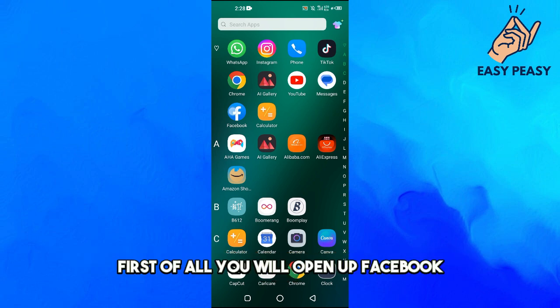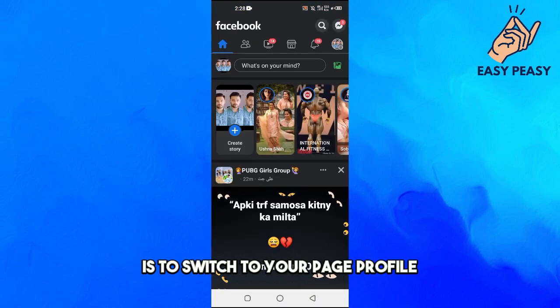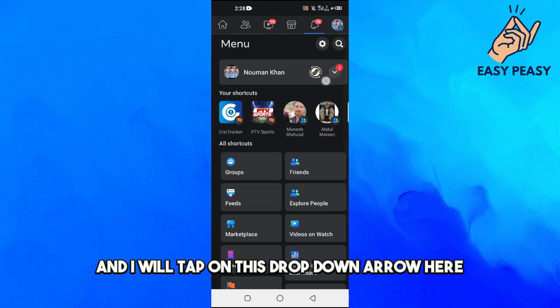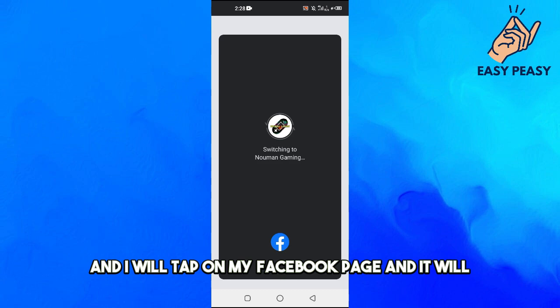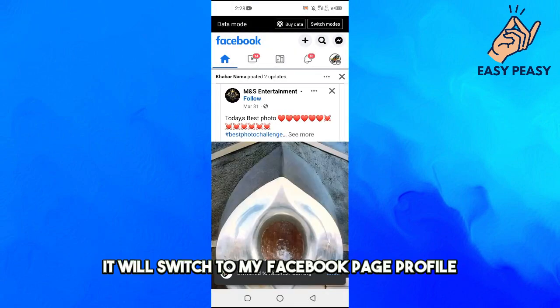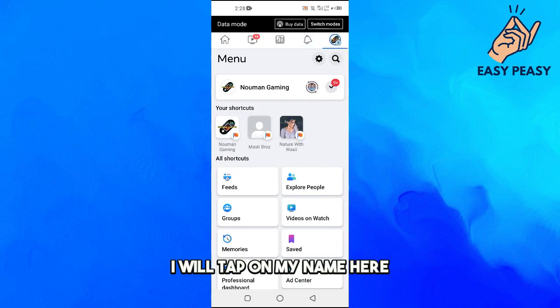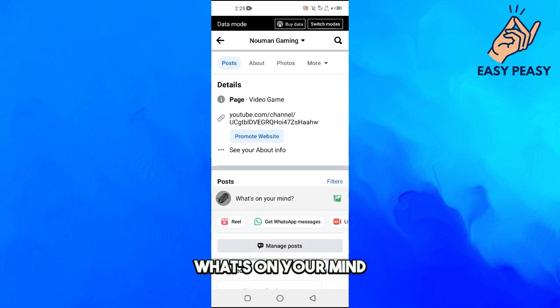First of all, you will open up Facebook, and the first thing that you have to do is to switch to your page profile. So I will tap on my profile image at the top right here, and I will tap on this drop down arrow here, and I will tap on my Facebook page, and it will switch to my Facebook page profile. And then again I will tap on my page image here, I will tap on my name here, and if I scroll down here I will make a post, what's on your mind.